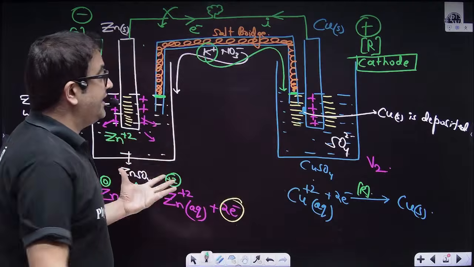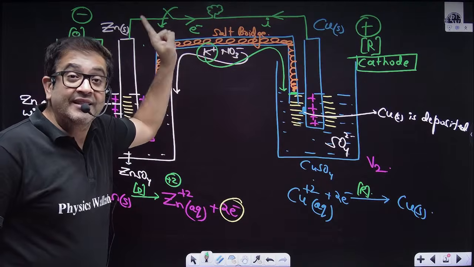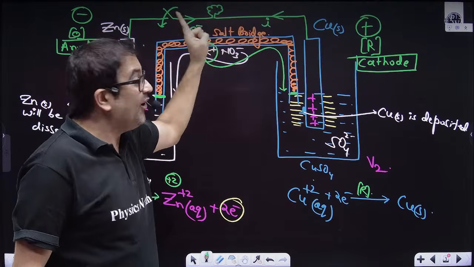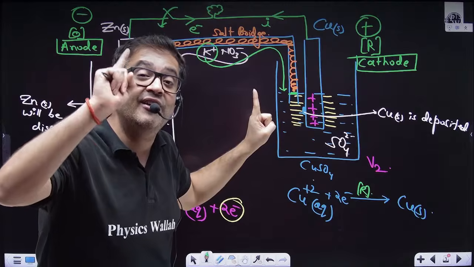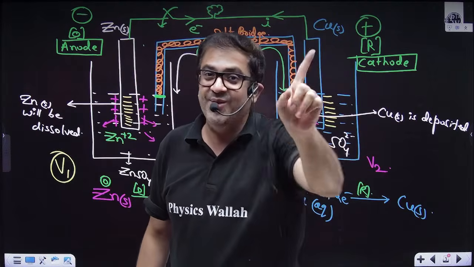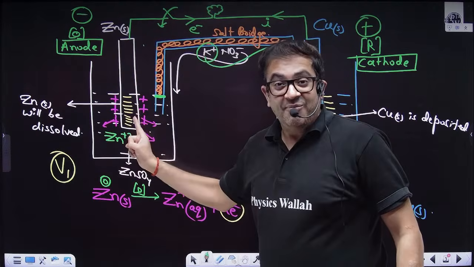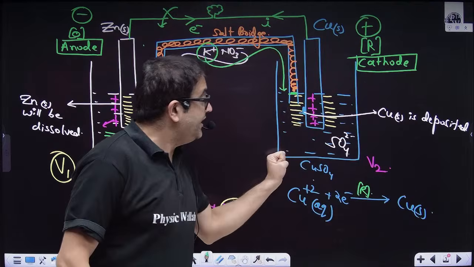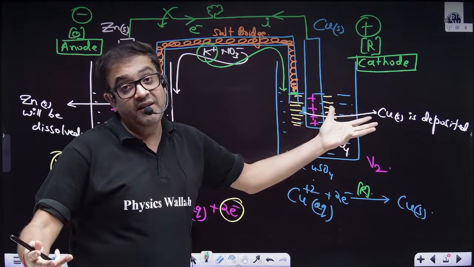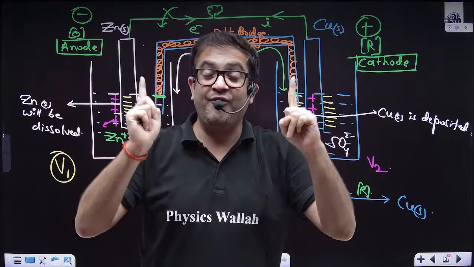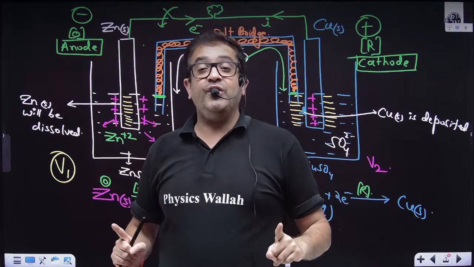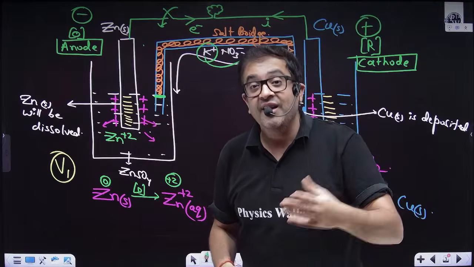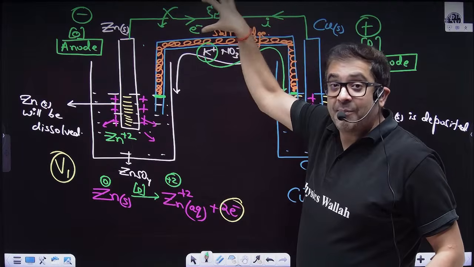Now you can definitely see this bulb, this electrical output for whatever purpose you are using will always be working. Always be working till what time? Always? No, sir. A time will come when complete zinc will be dissolved. A time will come when complete copper will be deposited. Then the cell will stop functioning. And at that point of time, we have to replace this cell. Point number one. Or we can externally use a battery.